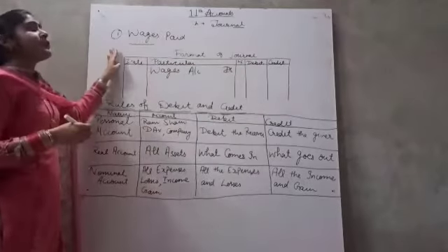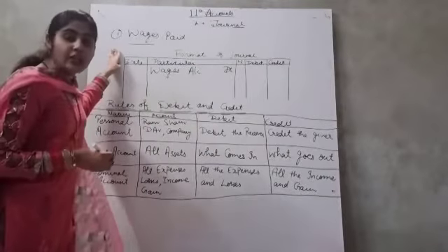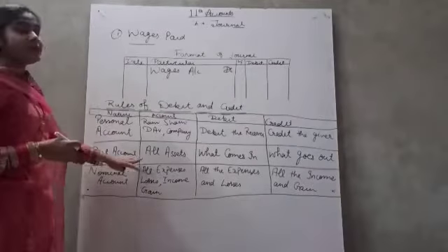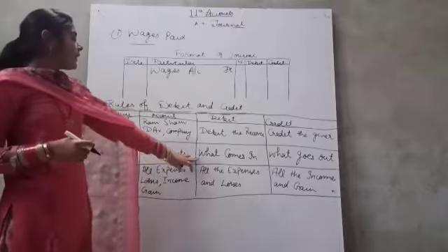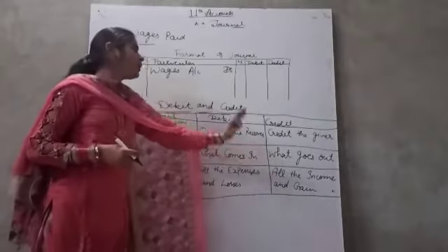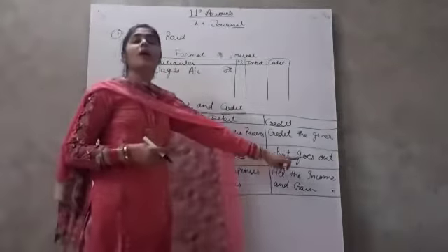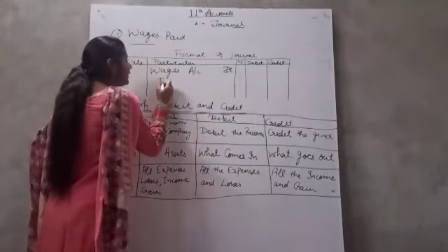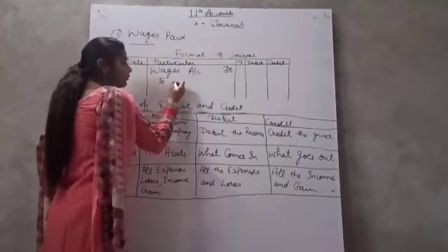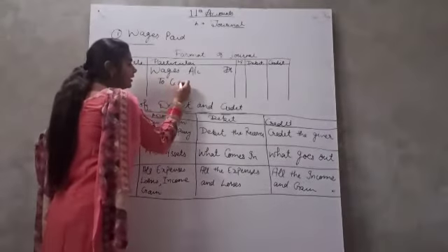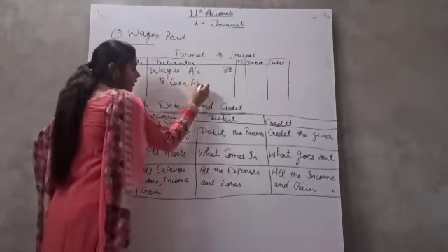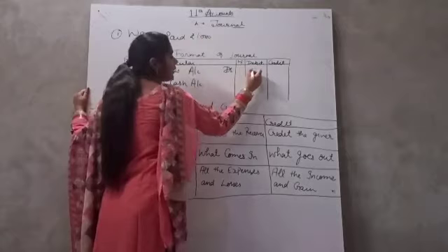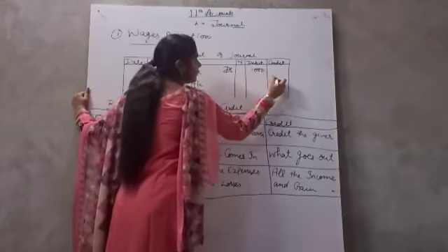And wages paid in the form of cash. So cash is also a real account. The rule of real account is debit what comes in, credit what goes out. Here the cash is going out, so we will make it credit. First of all we will write "To", then we will write cash account. Rupees 1000. So here we will write the amount of 1000 and 1000.